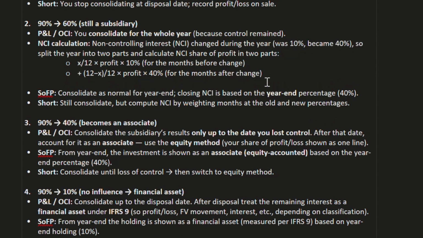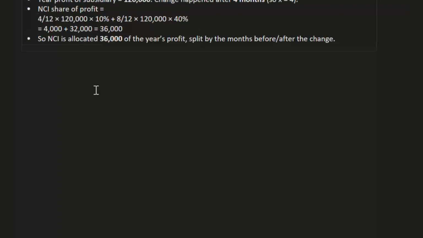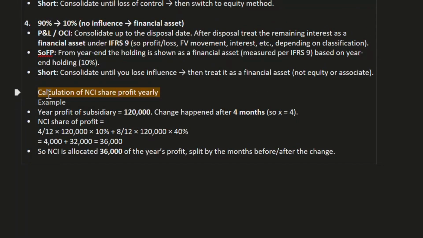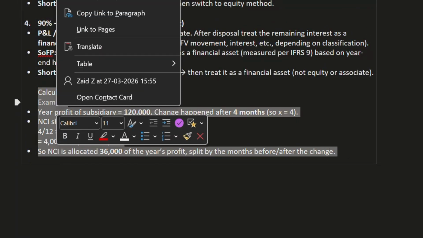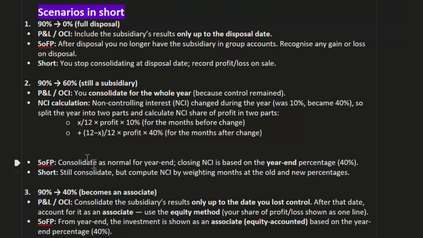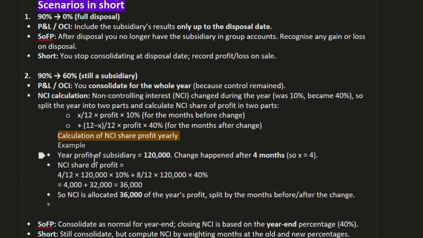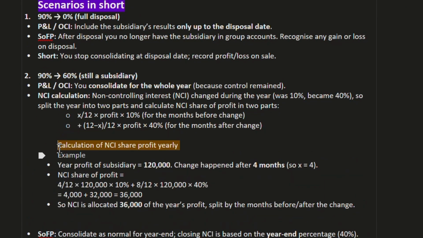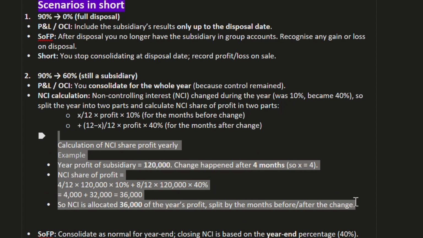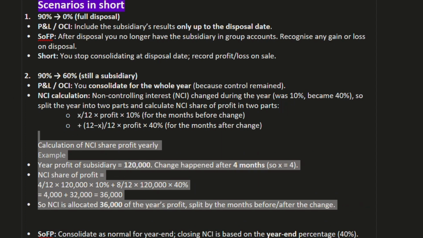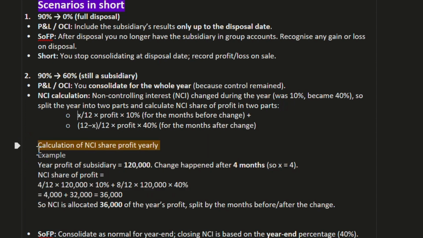Now, I have made an example. Let me show you. Calculation of NCI share of profit yearly.